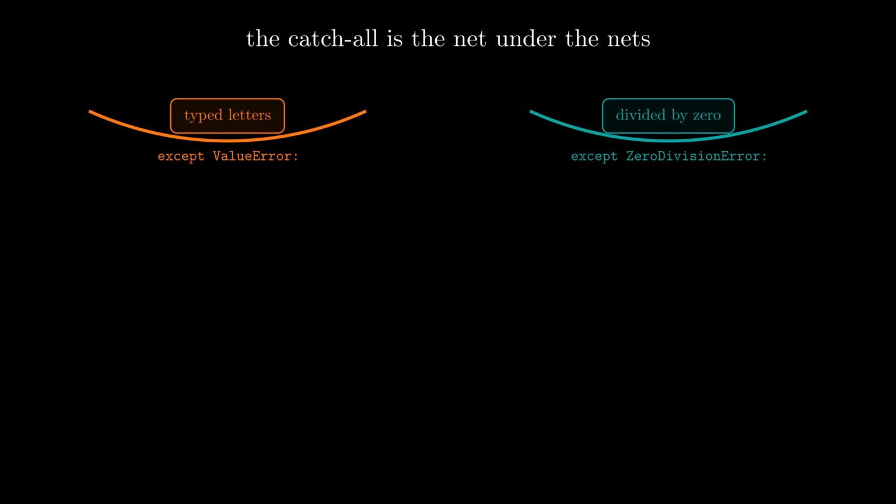That last bare except deserves a closer look. With ValueError and the ZeroDivisionError already handled, it is genuinely hard to name anything else that could fail here.